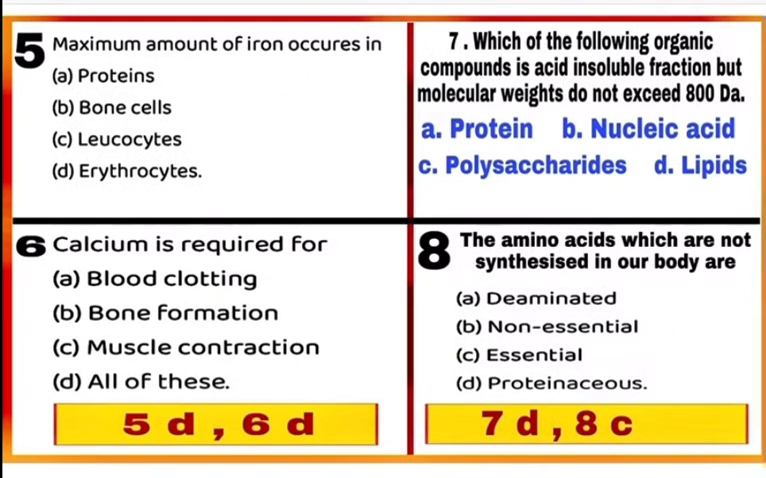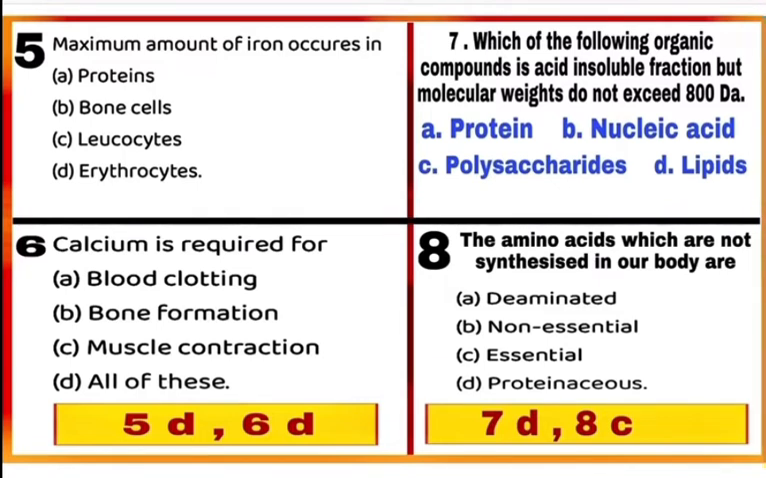Question number 5. Maximum amount of iron occurs in. Iron is the part of hemoglobin which is present in erythrocytes or red blood cells and helps in oxygen transport. So, correct option is D. Erythrocytes contain maximum amount of iron. So, mark D.